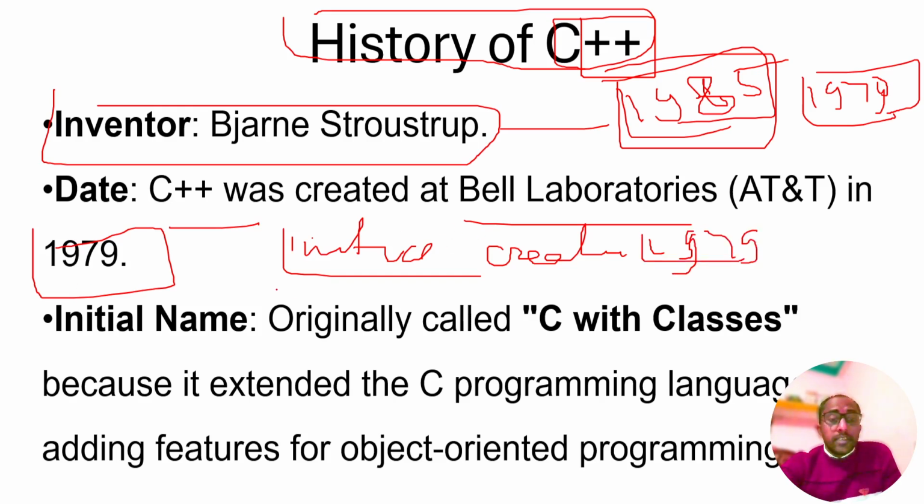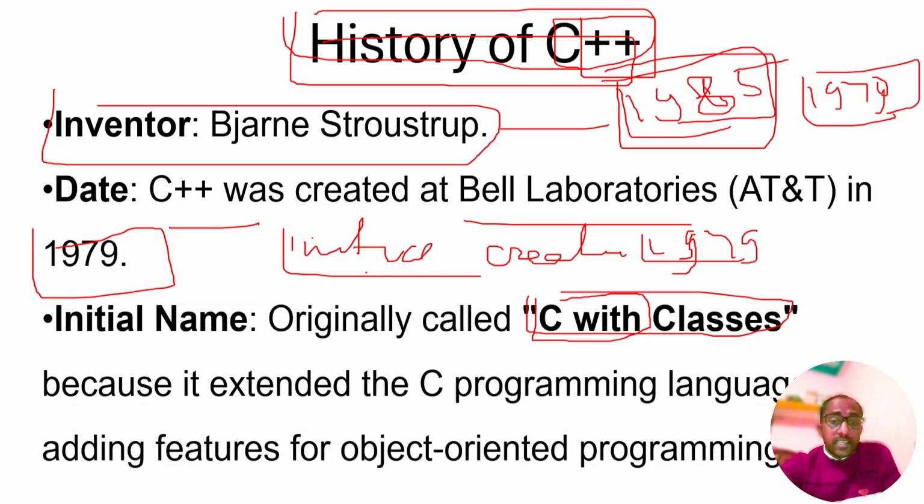Its initial name was C with Classes, because C++ was created with the help of the C language, and it is the superset of the C language. So C was extended, having some additional advanced features like the OOP concept.